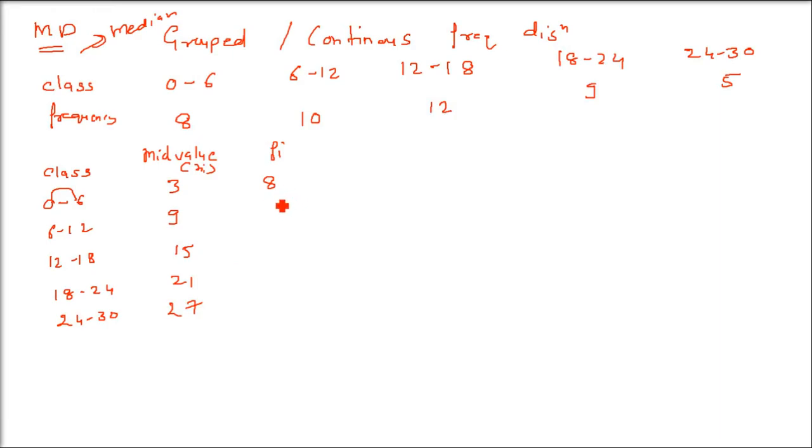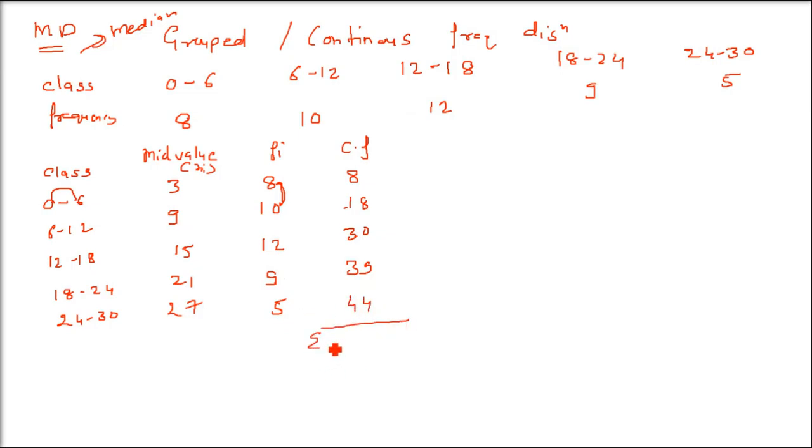I'm first trying to find the median, then we'll go for the mean deviation. For that we have the frequencies, which are already given. Now we have to find the cumulative frequency. This cumulative frequency is required for the median. So 8 plus 10 is 18, 8 plus 10 plus 12 is 30, then 30 plus 9 is 39, then 39 plus 5 is going to be 44.